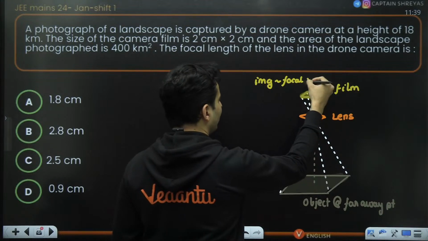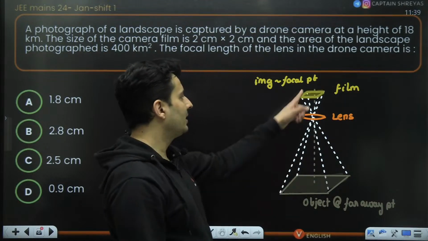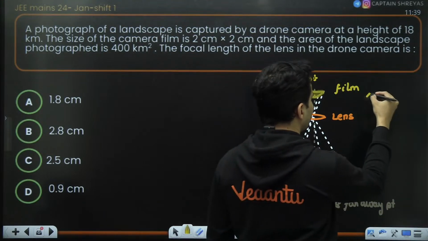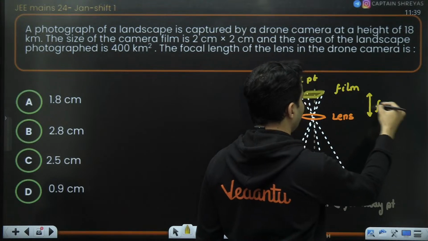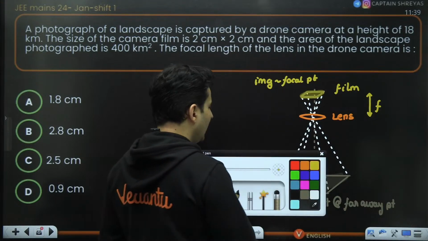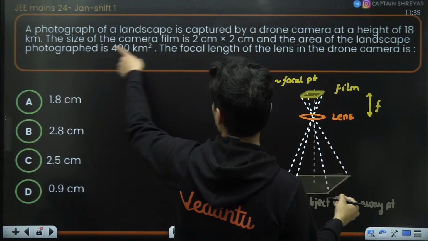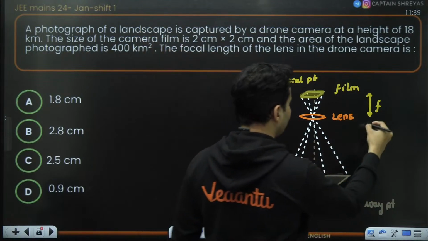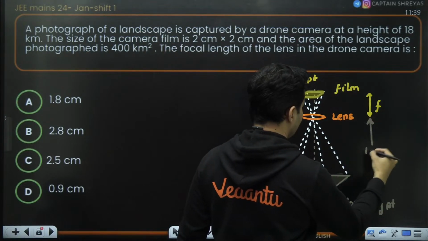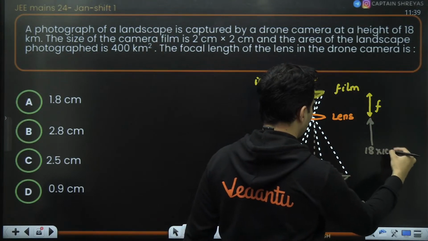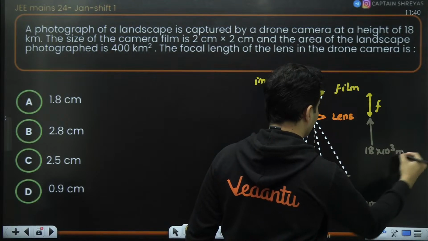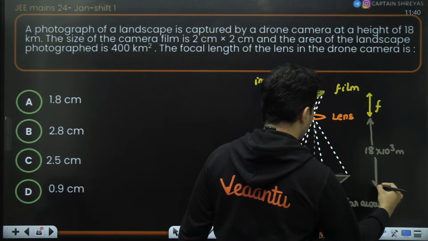So image will be formed at the focal point, and technically this would be the focal length. As per the given information, the height is 18 kilometers, so from the lens this is 18 into 10 to the power 3 meters.